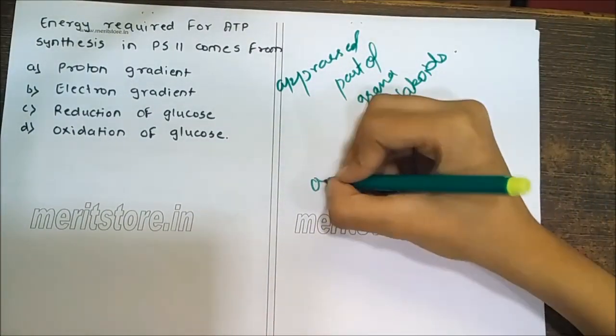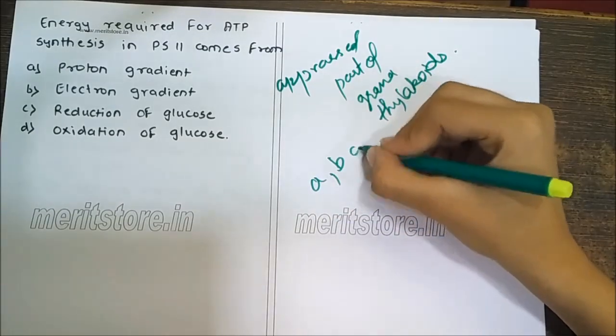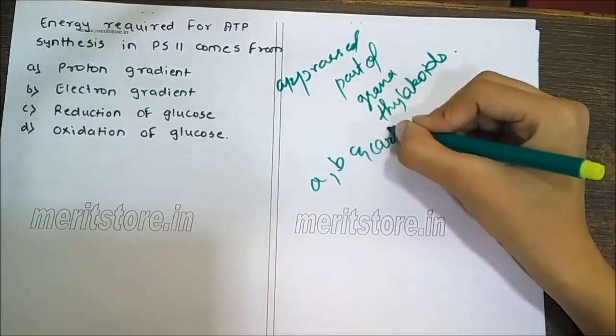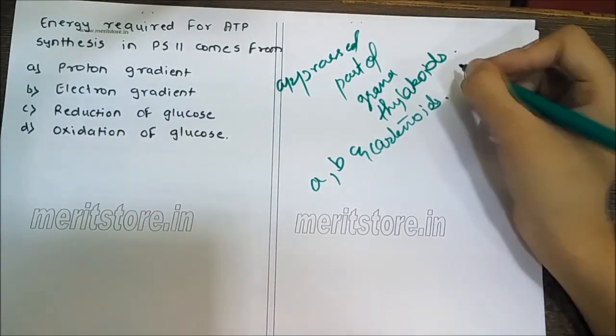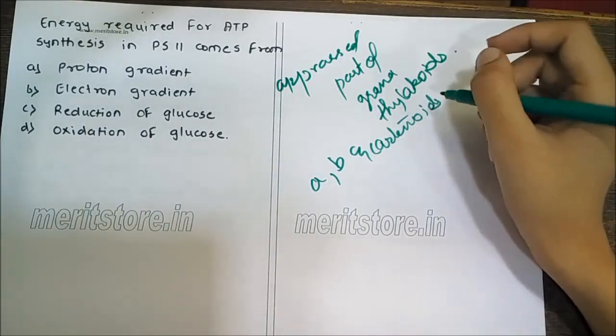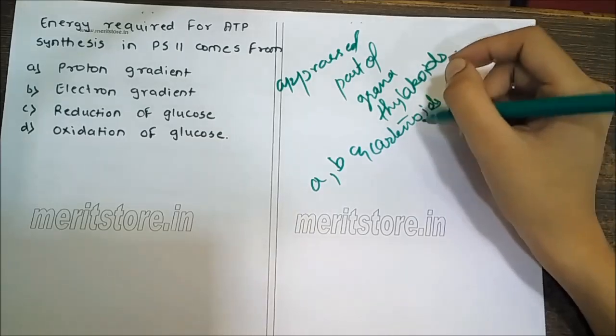PS2 has chlorophyll A, B, and carotenoids. It picks up electrons released during photolysis of water. The same are excited in absorption of light energy.